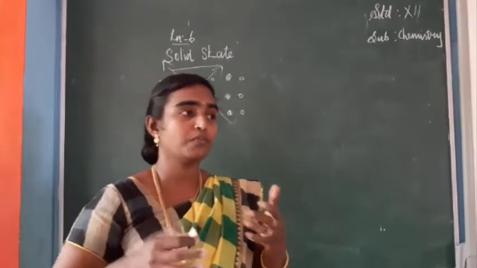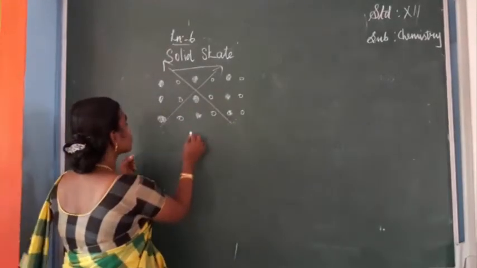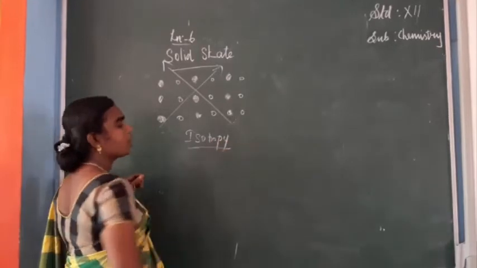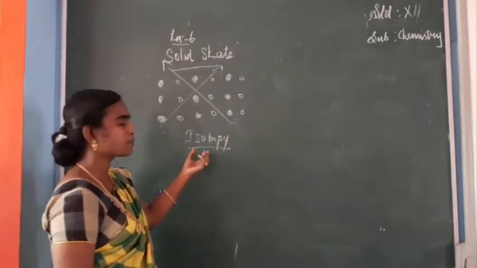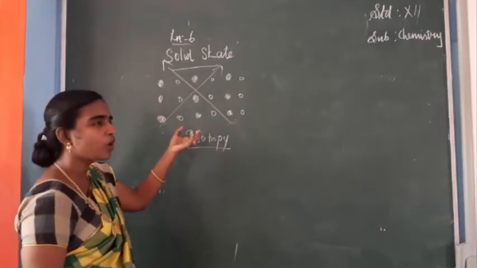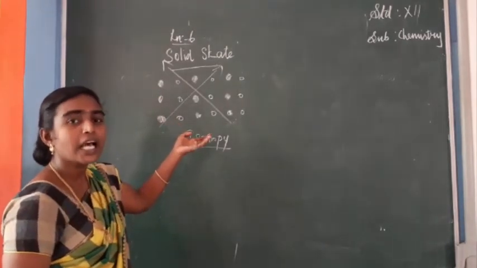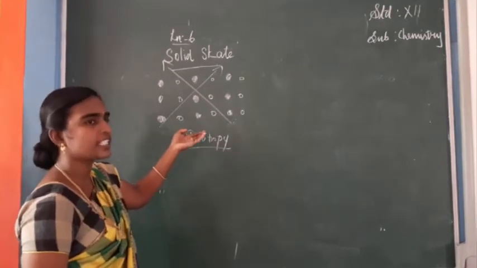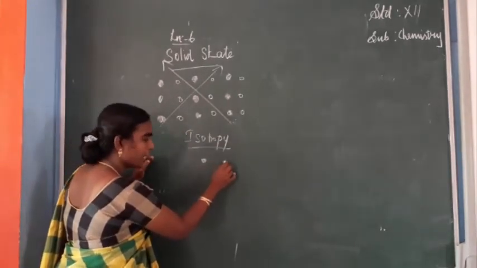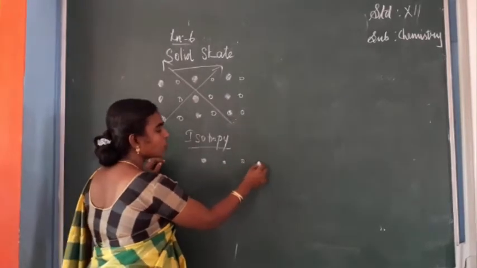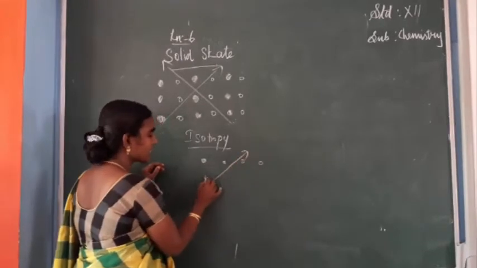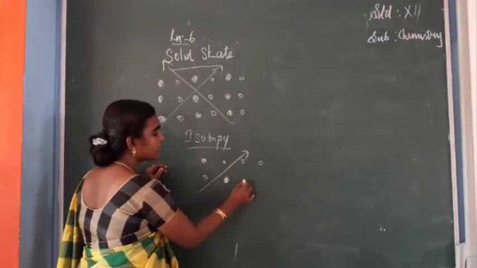Isotropy means, for amorphous solids, the atoms and molecules are not arranged in an orderly manner. They are arranged in a random manner, maybe a positive ion next to a positive ion or a negative ion.